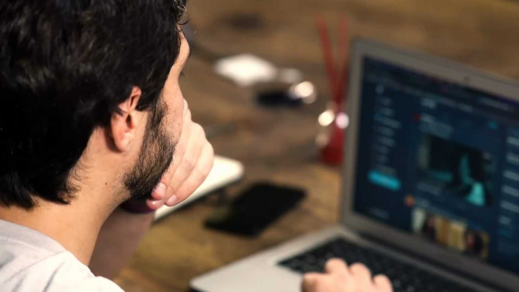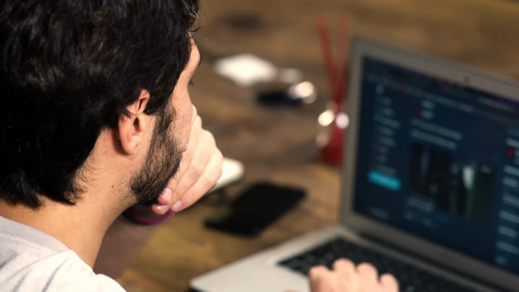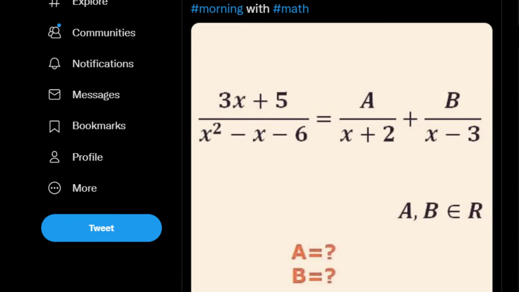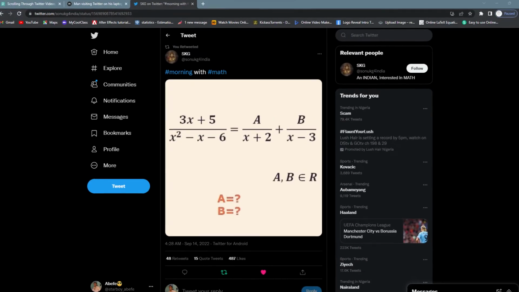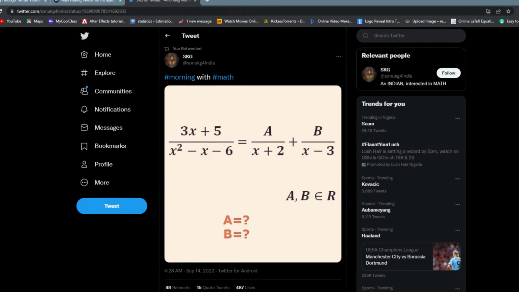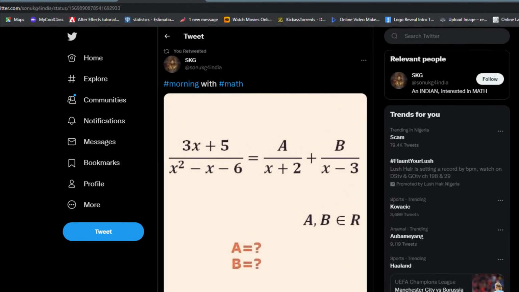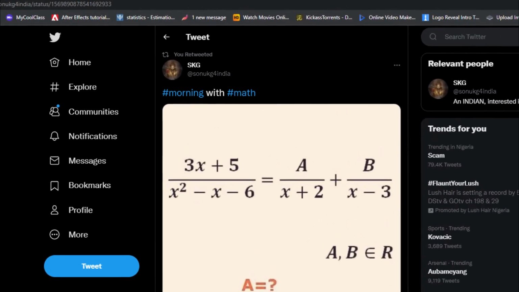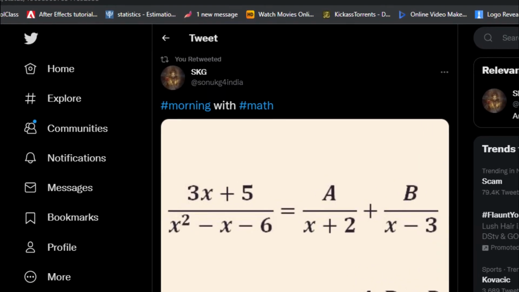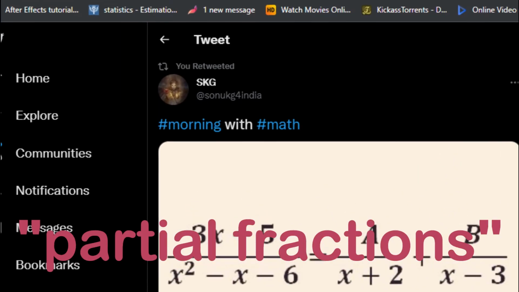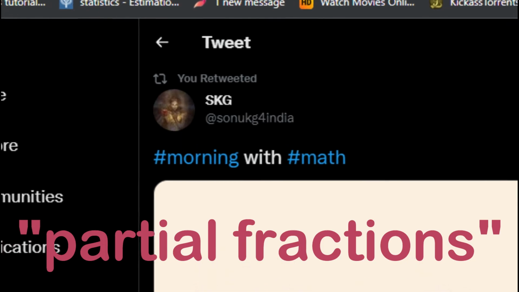So this is it. I was going through Twitter yesterday and I noticed that someone posted a question. The person's name is SKG and he has the handle Sonuk G4 India. I'm sorry for pronouncing that the wrong way, I feel. It is a question on partial fractions. In general, it's more or less like algebra.